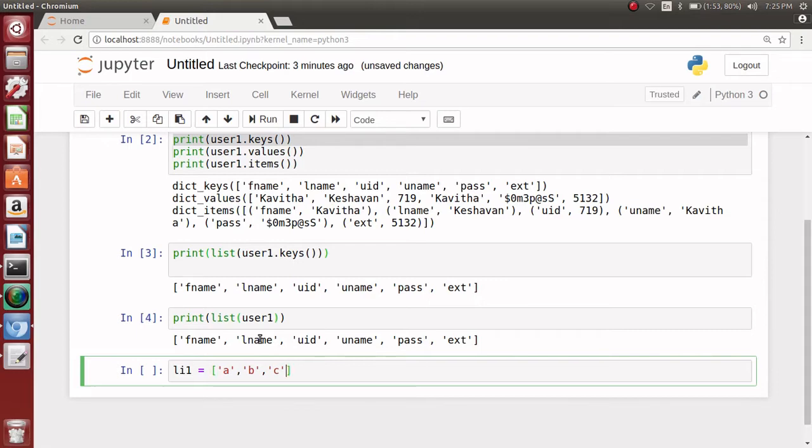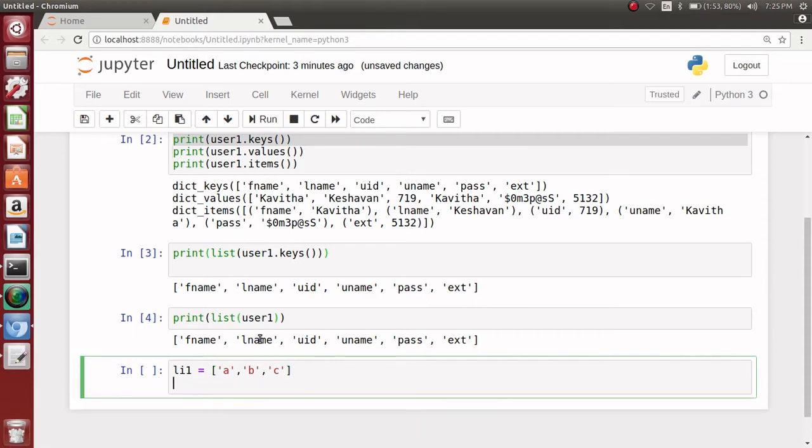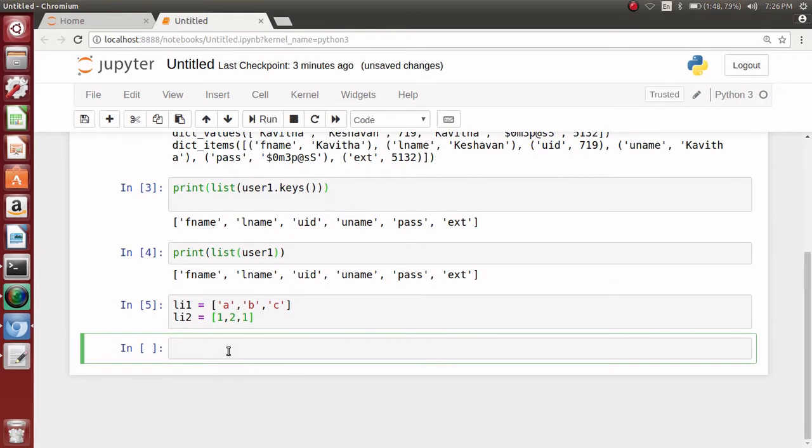I think 3 is enough. So here you are. Now there is a function called zip. See what it does.